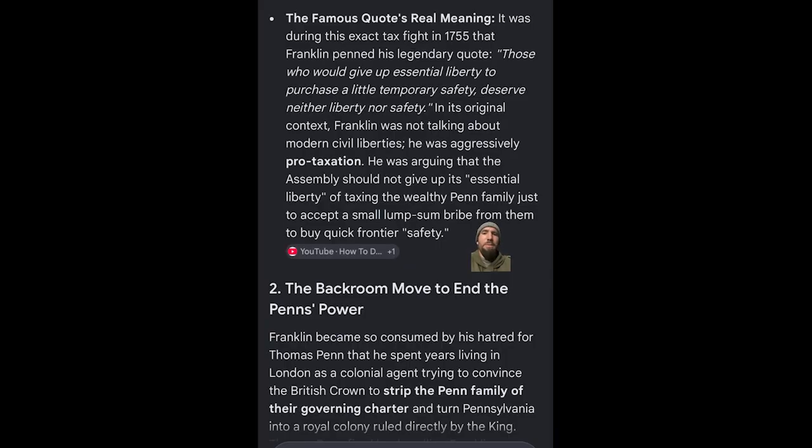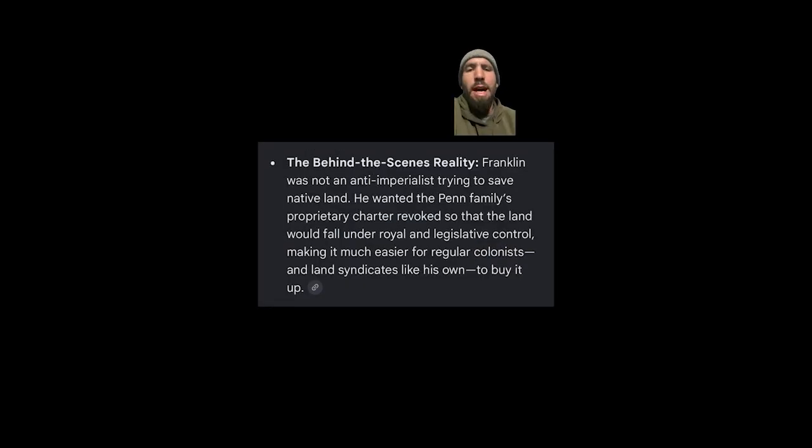Ben Franklin, who claims Germanic people were not white, hated William Penn's family, which was part Germanic. These are all opportunistic parasites, and Ben Franklin just wanted the land that the Penns were getting. America is an open crime scene where thieves steal from thieves who steal from thieves. Never-ending war.